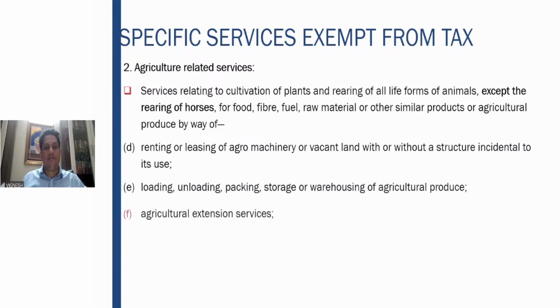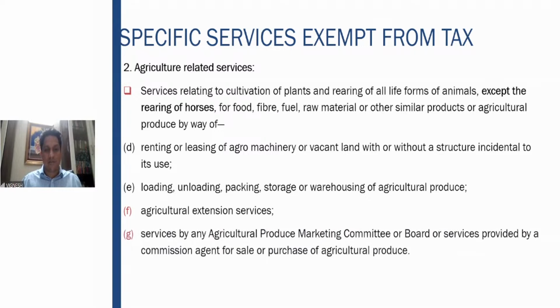Further activities: renting or leasing of agro machinery or vacant land with or without a structure incidental to its use. So if you have agro machinery and you let it out, it is an agricultural related service. If you have agricultural land and let it out for agriculture, that is also an agricultural service. Then loading, unloading, packing, storage, warehousing. Agricultural extension services have a definition; certain scientific processes or activities carried out on the agricultural produce come under it.